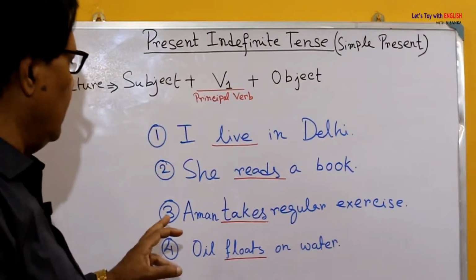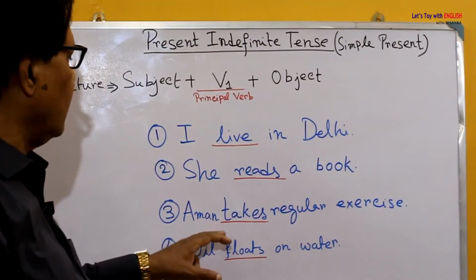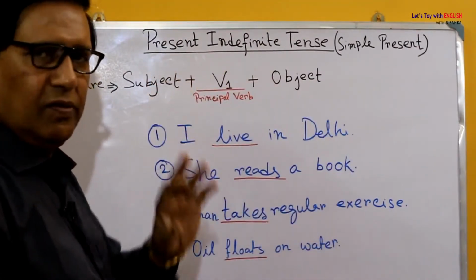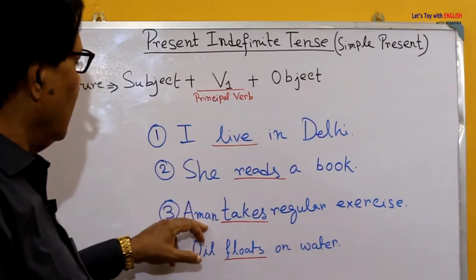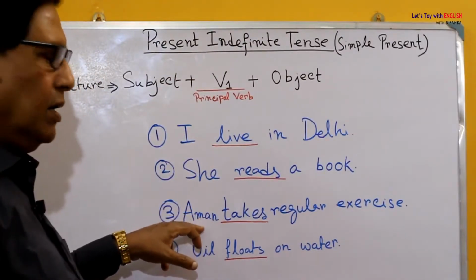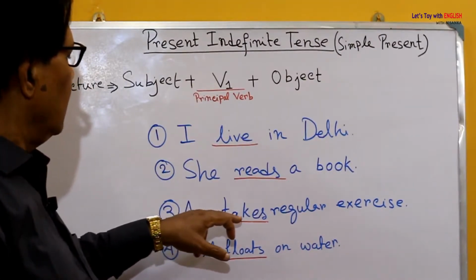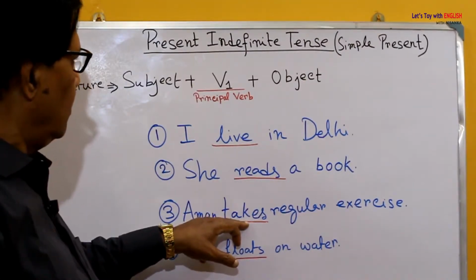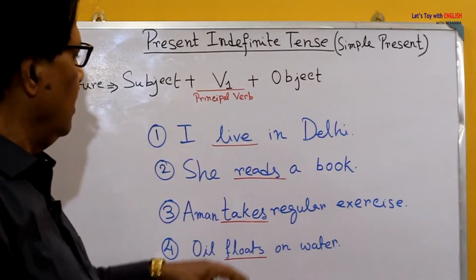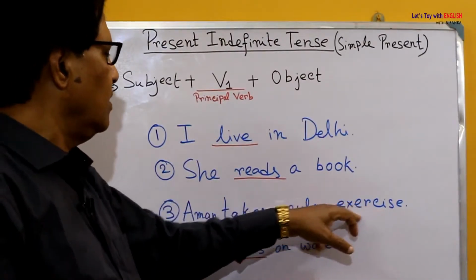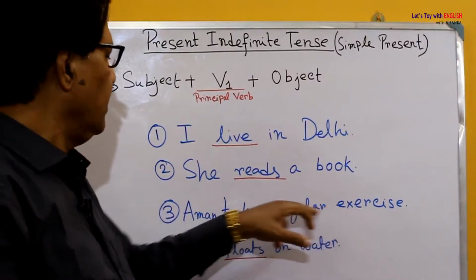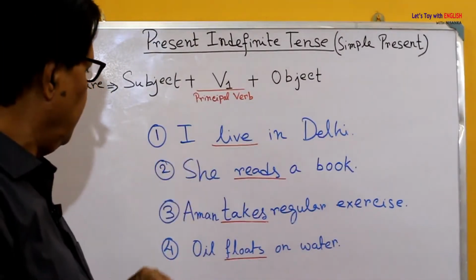Now the third one, Aman takes regular exercise. Here Aman, not a pronoun but a noun, is the subject itself, takes is V1 as usual. This regular exercise is obviously the object of this verb takes.